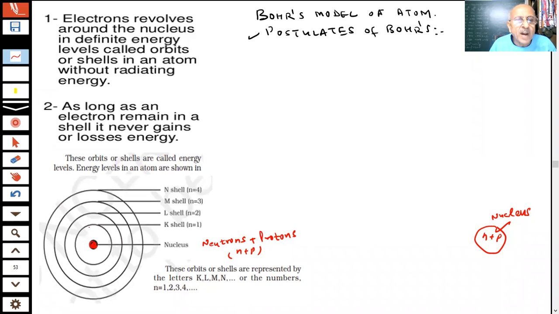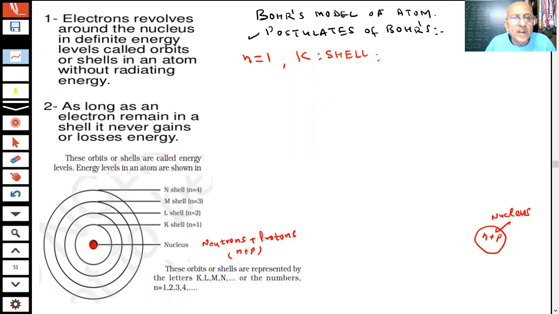After this, you are saying electrons will revolve around the nucleus in definite energy levels. You can see that here Bohr has drawn these energy levels, student. I am giving the value: when n is equal to 1, this is my first energy level. This is called the K shell. Their names have been given English letters K, L, M, N, O, and so on. So the first one is the K shell.